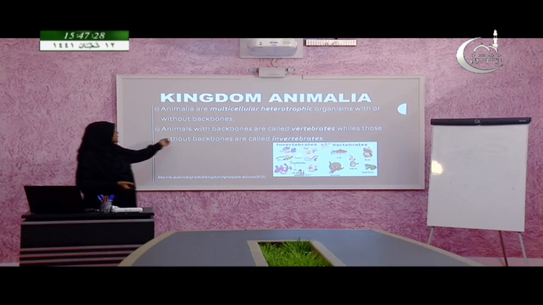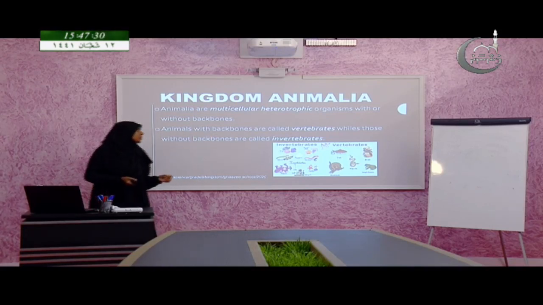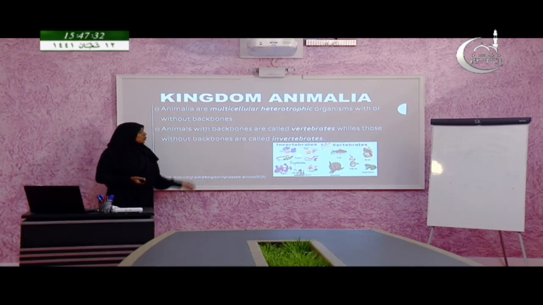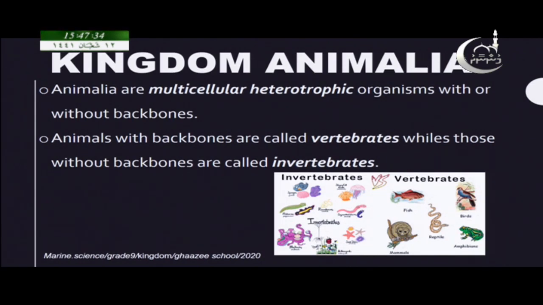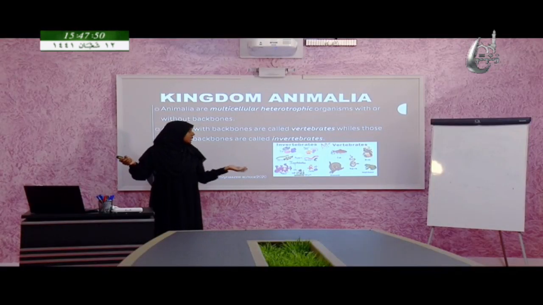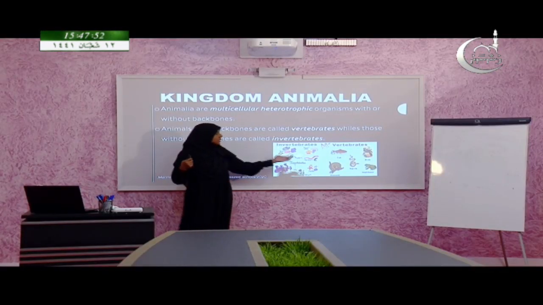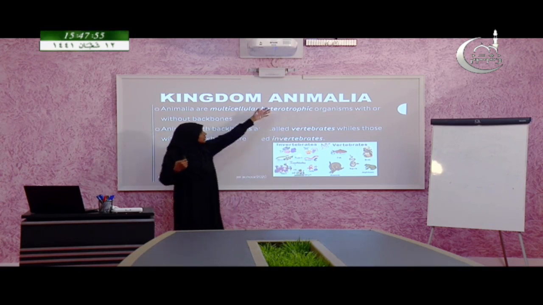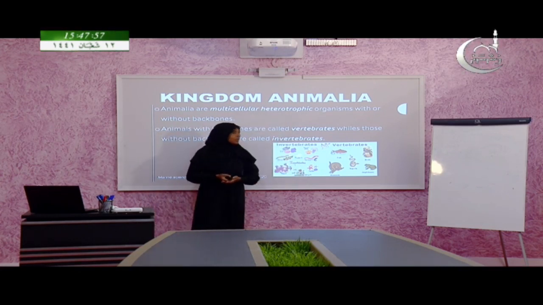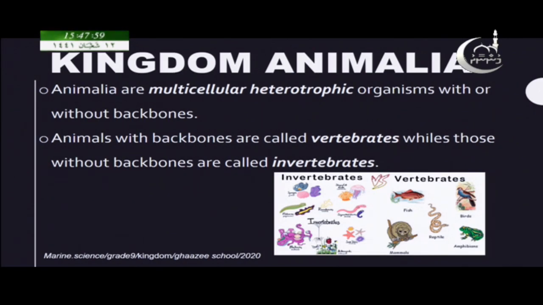Animals with backbones are called vertebrates, while those without are called invertebrates. So, kingdom Animalia is mainly divided into two groups, that is vertebrates and invertebrates. These are actually the living organisms that you see around you, the larger organisms. All these organisms are coming under kingdom Animalia.